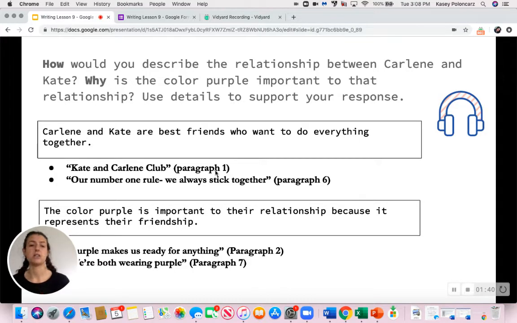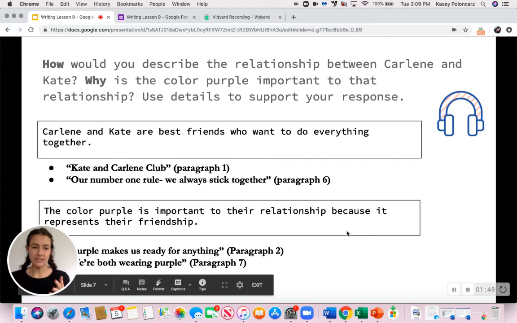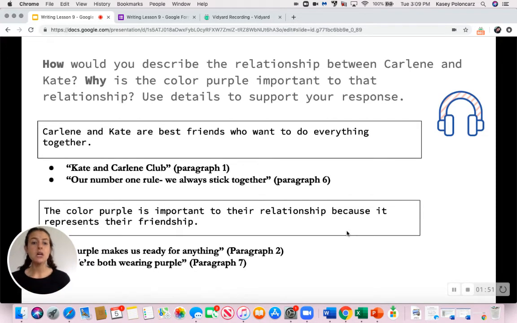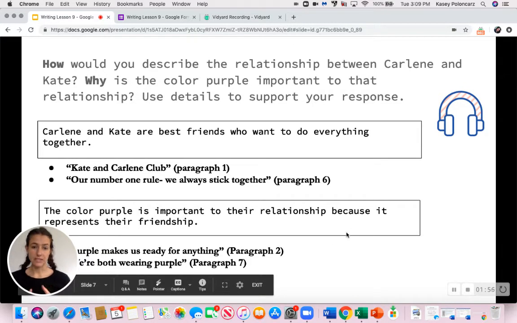For the next question, why is the color purple important to that relationship? I said the color purple is important to their relationship because it represents, which is another word for shows, their friendship. It shows how close they are. So I had that purple makes us ready for anything, and we're both wearing purple.